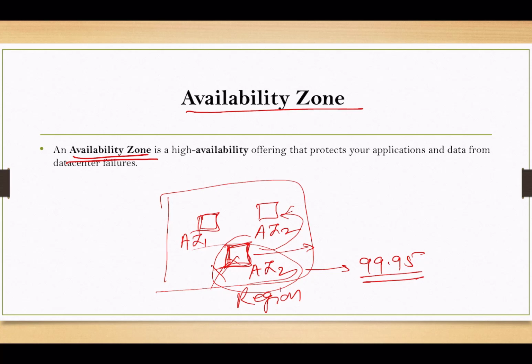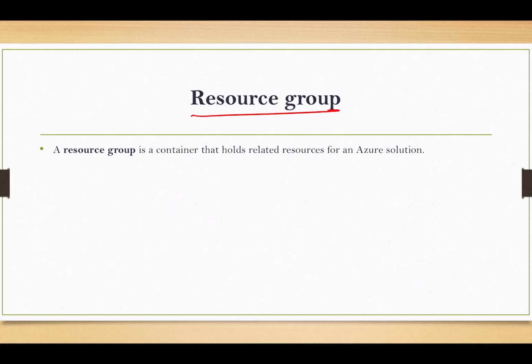Let's talk about the next concept, that is the resource group. A resource group is like a container that holds related resources for an Azure solution. You can have multiple types of services or components in your Azure, right? You have some networking components, some storage components, and VMs.